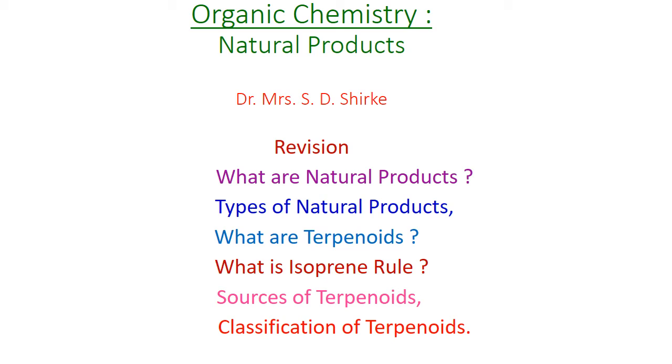In the same way, diterpenoid means there are 2 terpenoid molecules where each terpenoid contains 2 isoprene units. In this way, the complete structure of terpenoid contains 4 isoprene units. That is known as diterpenoid. Triterpenoid, in this way, the number of carbon atoms goes on increasing, number of isoprene units goes on increasing. Polyterpenoids, the prefix poly means there are an infinite number of isoprene units present, which are linked together through head to tail linkage or head to tail manner. The best example of polyterpenoid is rubber.